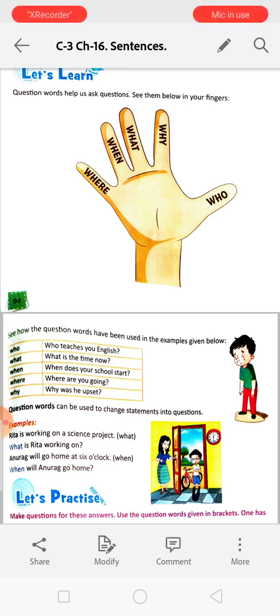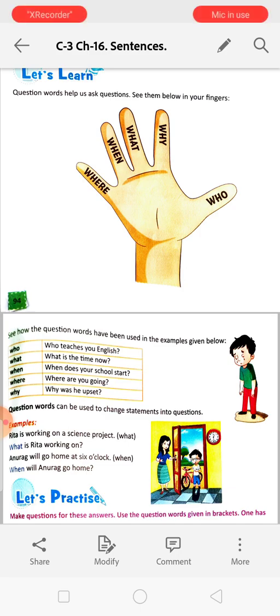Next, question words help us ask questions. There are some words. These are called the question words. These are also called WH words, because see, all the questions are starting with that. Why, what, when, where, who. Why means it is asking for the reason. What means it is asking about the noun. When is asked for time. Where is asked for place. And who is asked for the person.